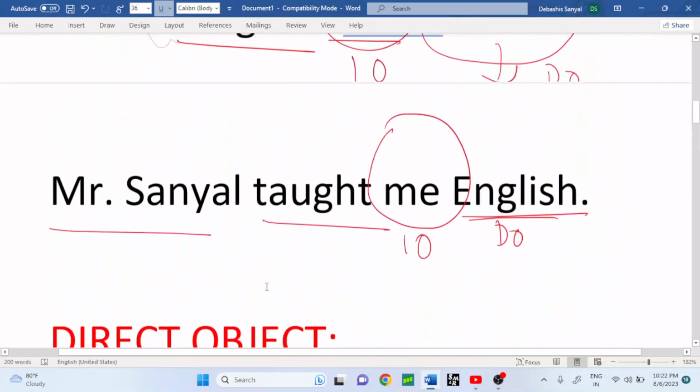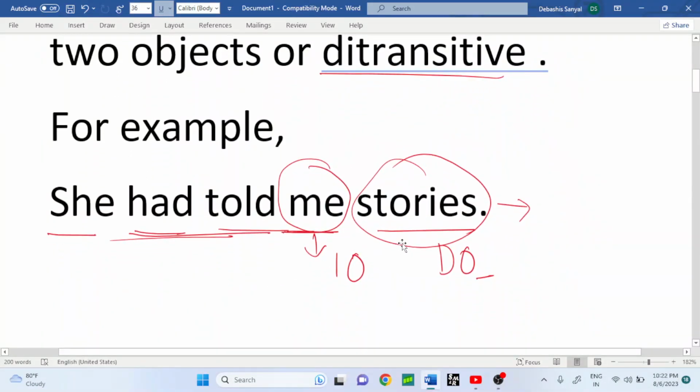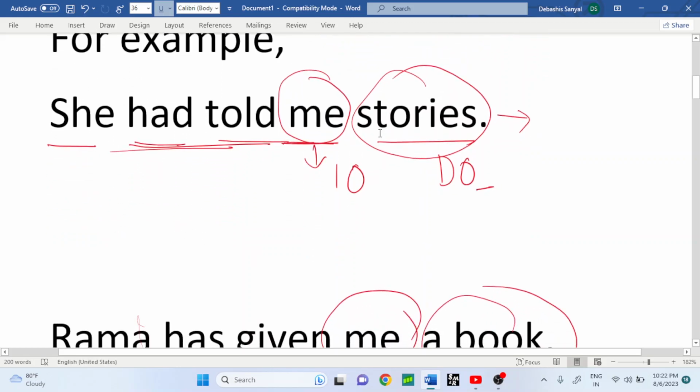Let's solve the first one. She had told me stories. We have to take any one out of the two as subject in the passive. She had told me: had told tells us that it's in past perfect tense. Then we have to use had been as the auxiliary verb. Then suppose stories, we have to take stories. Then write stories.